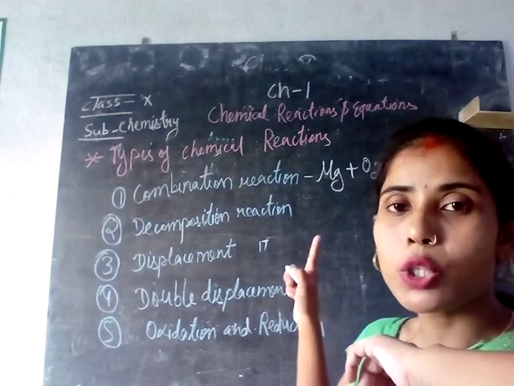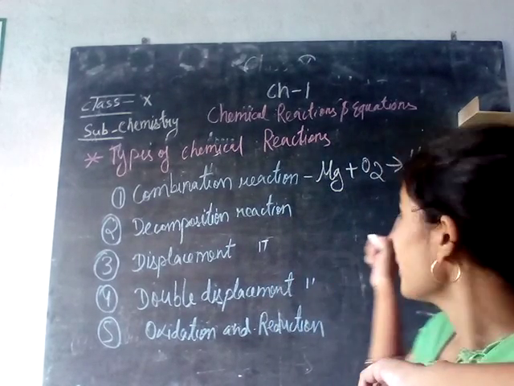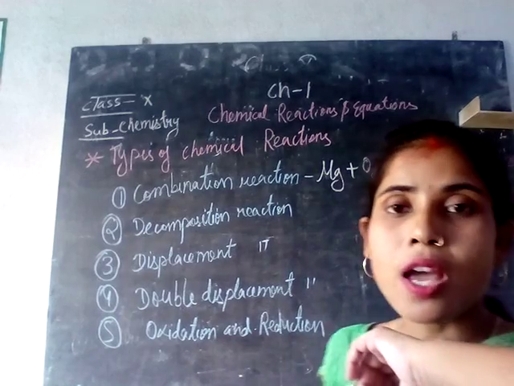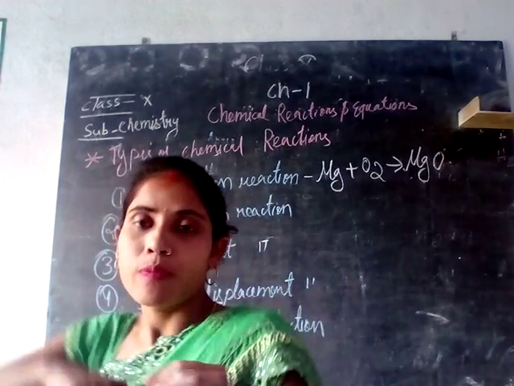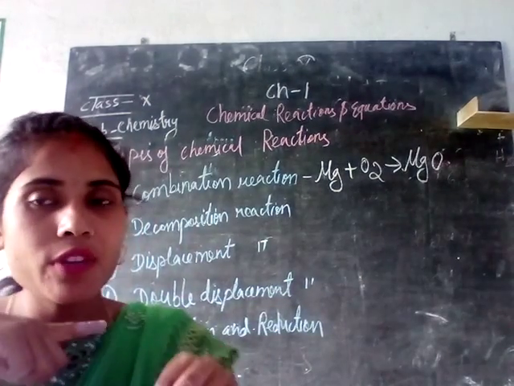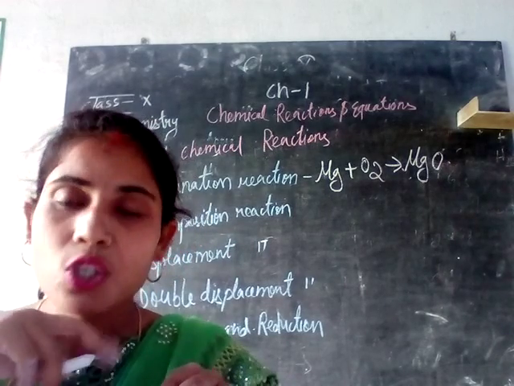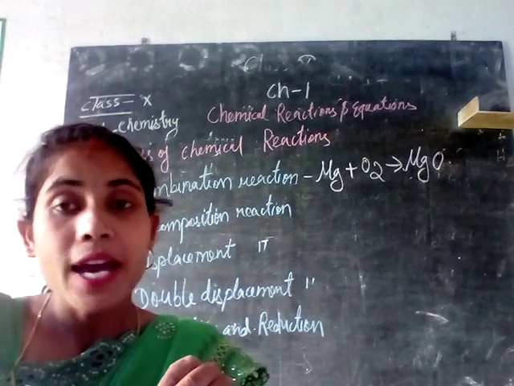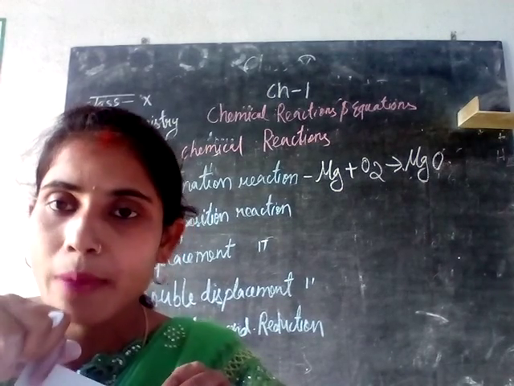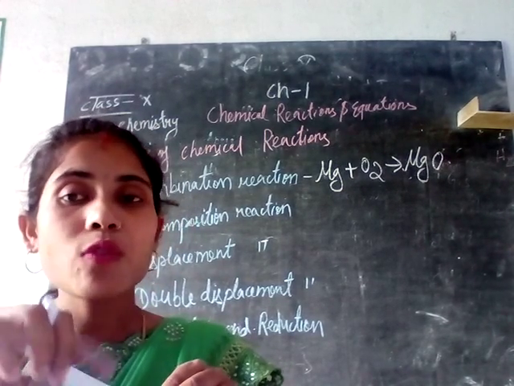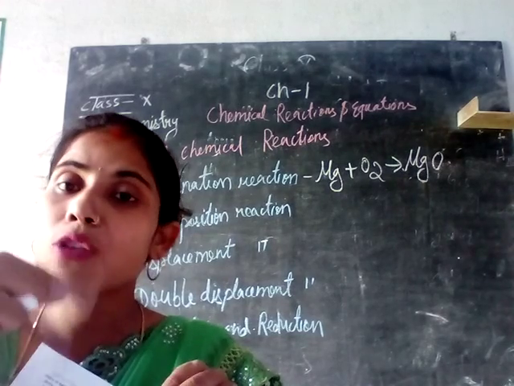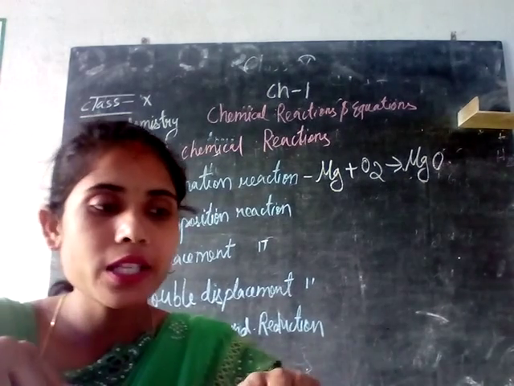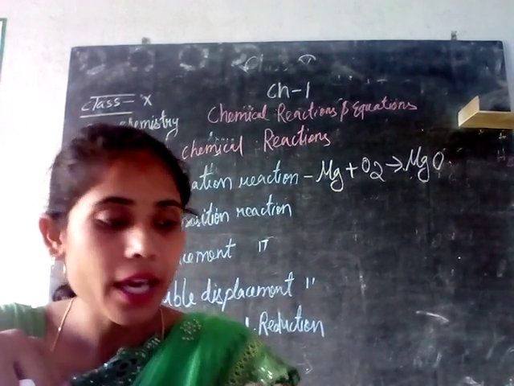Magnesium and oxygen, there are the 2 different substances. They are combining to form a single new substance which is magnesium oxide. So it is clear that this kind of reaction is a combination reaction in which 2 different substances react to form a new substance. Example, formation of water is also a chemical reaction because here hydrogen and oxygen are combining to form your water molecule. So these are the examples of your combination reaction.